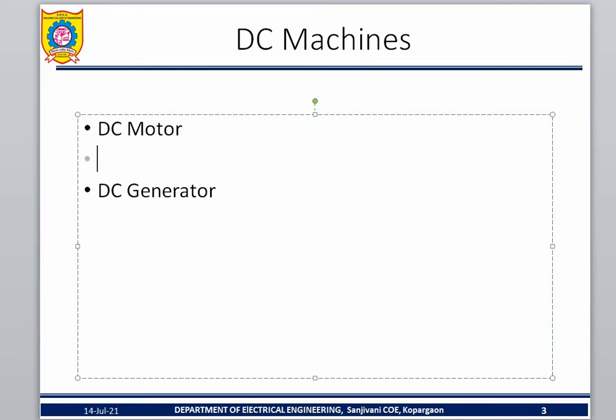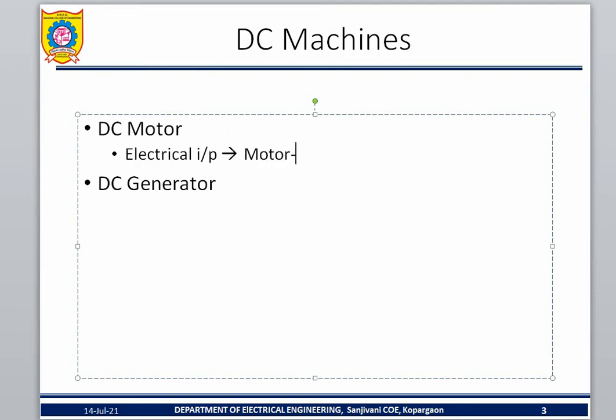What is a motor? We already discussed that: you give electrical input and the output is mechanical. Here the question is, what type of electrical input are you going to give? It is a DC electrical input: DC energy, a DC power supply, direct current input.